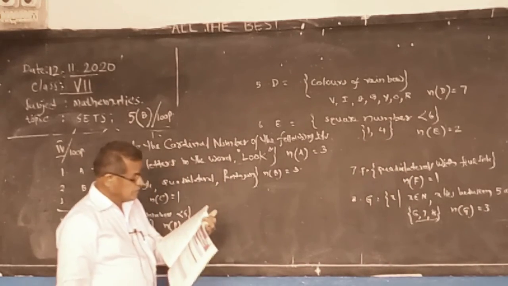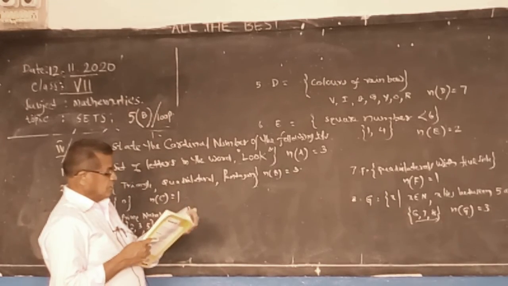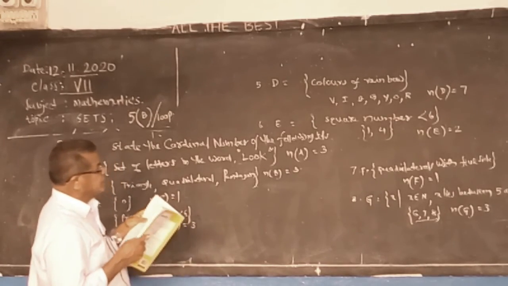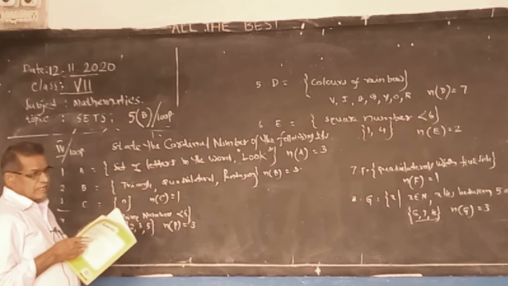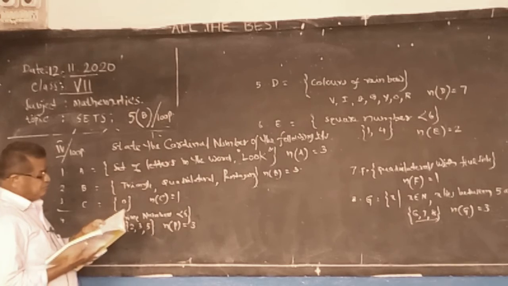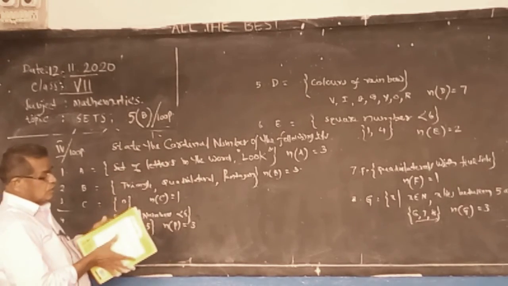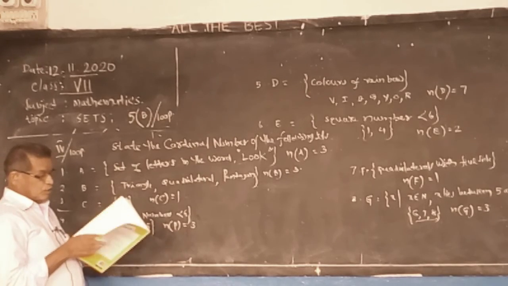Like that we have to do this. Cardinal number means only the number of elements or number of objects in the set. You please count and do. And tomorrow other problems.